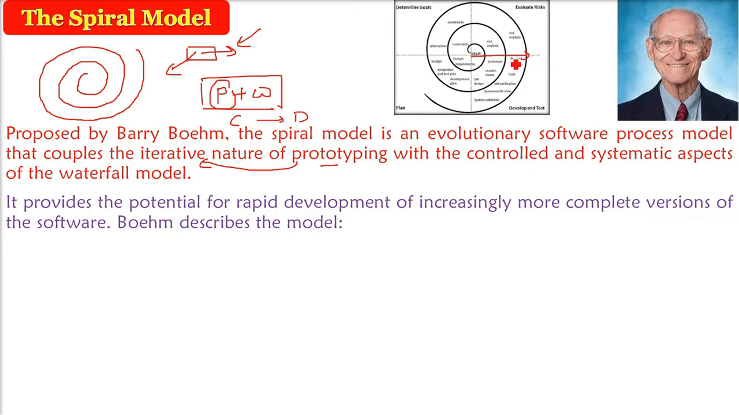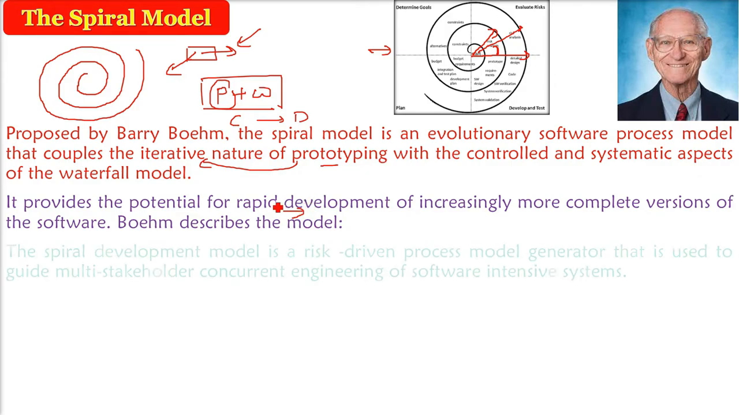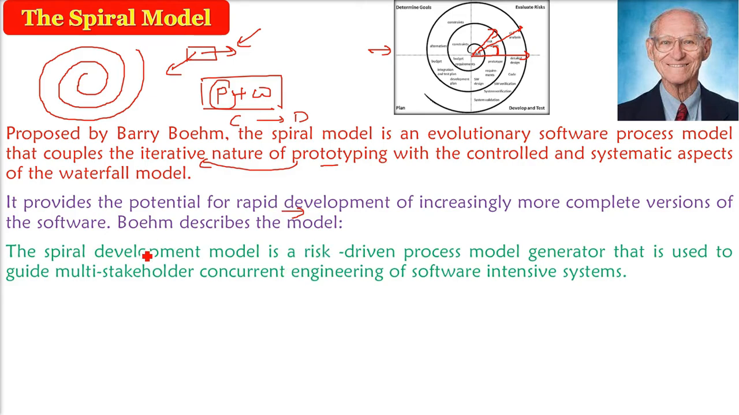So how far you go will be the cost. This is the distance, and this is the angular distance, which is where you are in this spiral model. So what Barry Boehm has said, because he is the creator of this model: this is a rapid development. Every time we get an increasingly complete version of the software. If you have a big, complex project, the spiral model is a risk-driven process model generator. This is a definition. You don't have to learn it, but just understand.